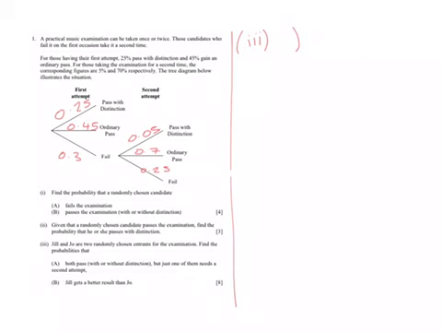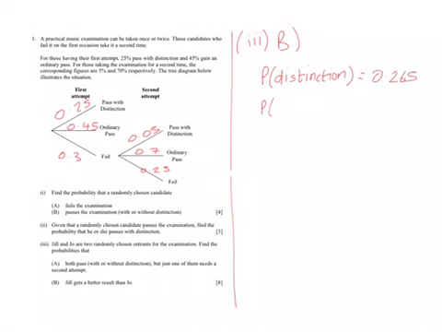Now let's think about part B. We want to know the probability that Jill gets a better result than Joe. Again, let's have a think about some of the things that we know. The probability of distinction, we know from part 2, is just 0.265.